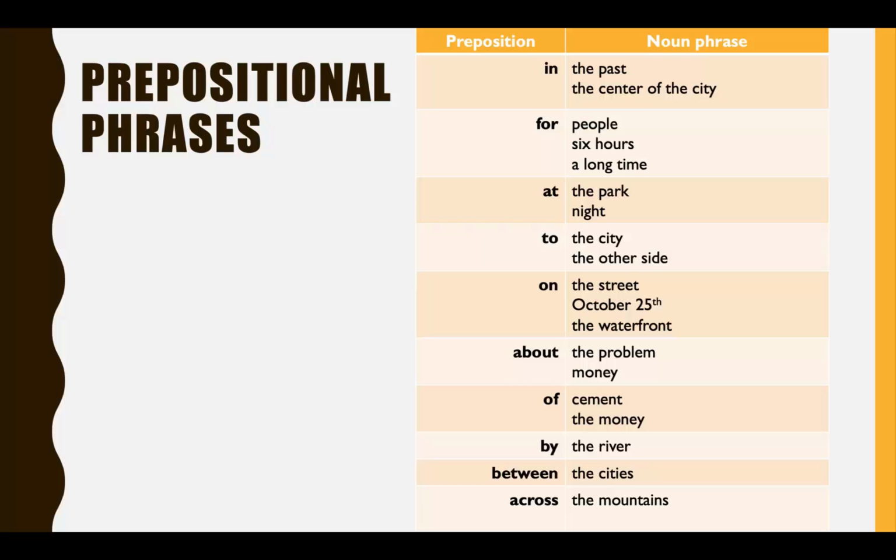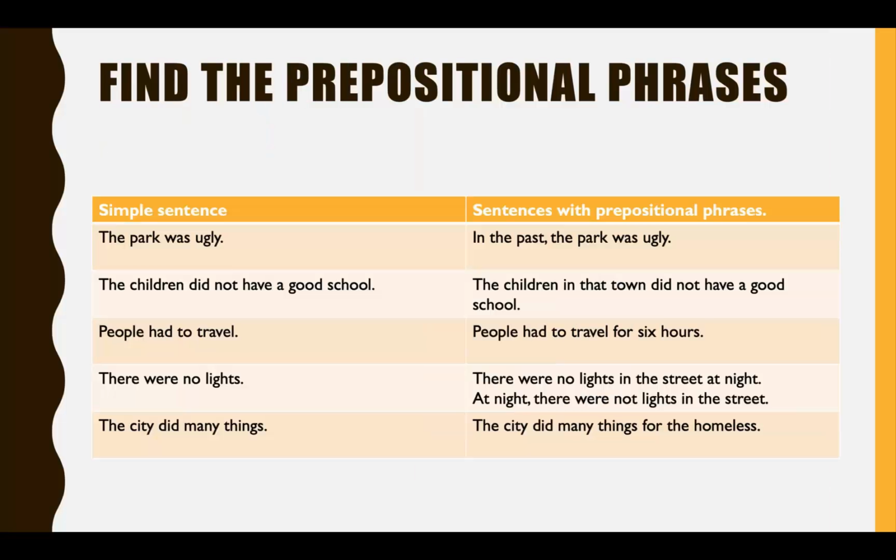When we put them together, we get something that looks like this. If you start out with the park was ugly, add in the past, we have information about time. In the past, the park was ugly. All right, look at the second one. The children in that town did not have a good school. So it's telling us more about those children.